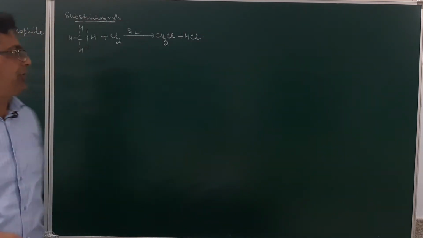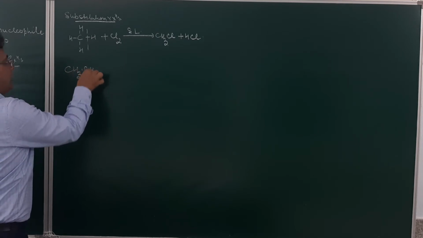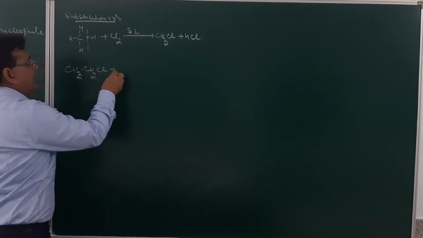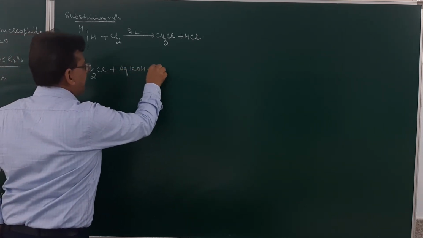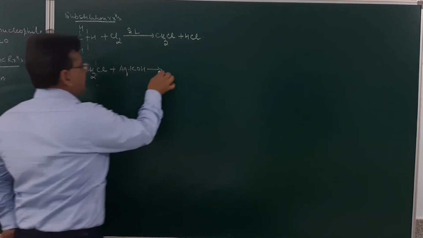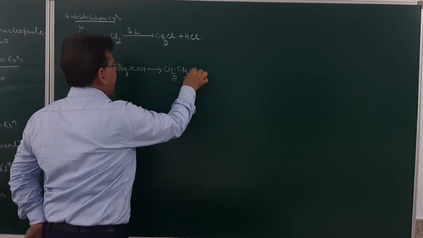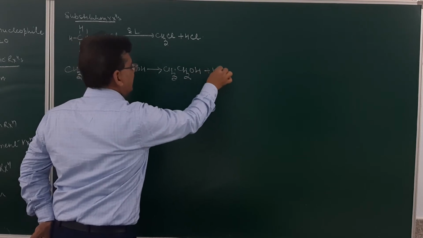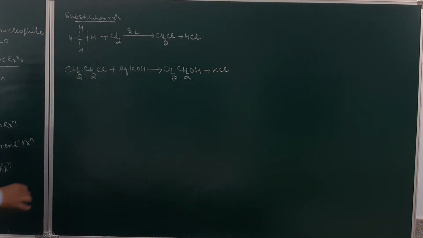Similarly, if you take this reaction, ethyl chloride is made to react with an aqueous solution of potassium hydroxide. This bond will be broken. It will result in the formation of ethyl alcohol, and KCl will be given out. So those reactions are called substitution reactions.